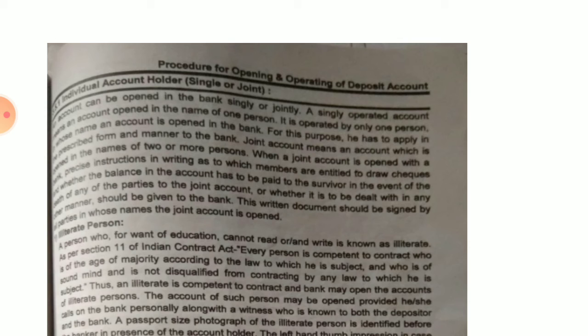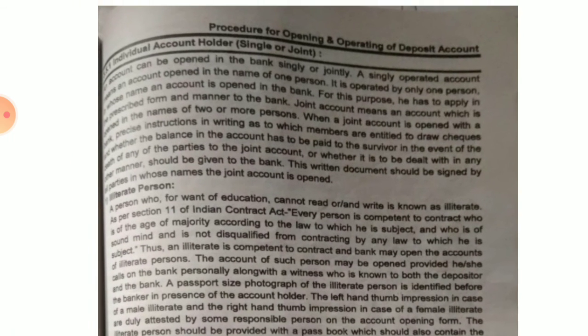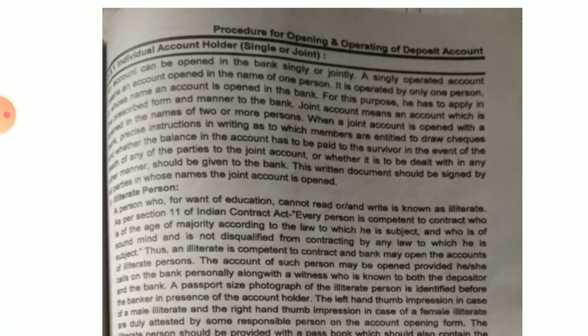So the first one is the illiterate person. Now who is an illiterate person? Every person is competent to open a bank account if he crosses the age of 18. But if that person wants to open a bank account but cannot read and write, that person is considered an illiterate person.